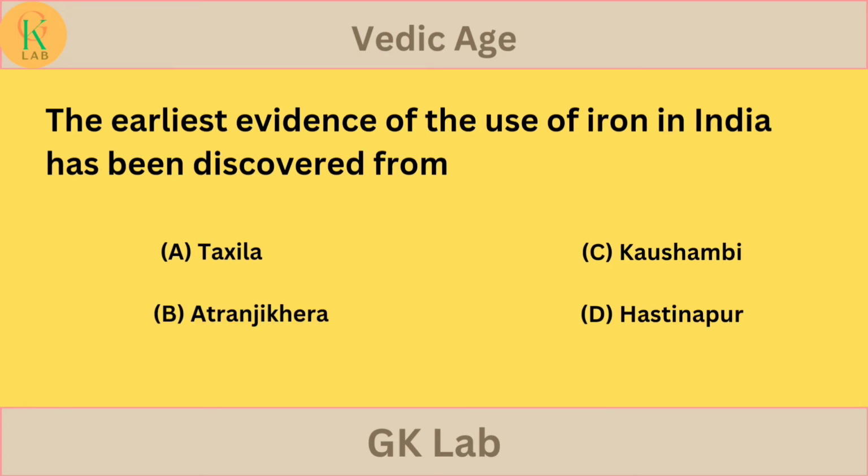The earliest evidence of the use of iron in India has been discovered from option A, Taxila. Option B, Atranjikhera. Option C, Kaushambi. Option D, Hastinapur. Your answer is... the correct answer is option B, Atranjikhera.